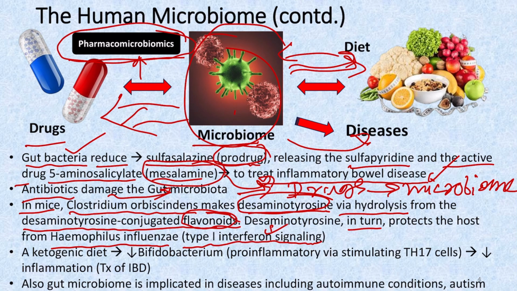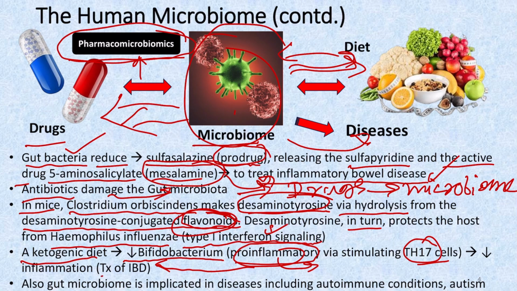So in this case, what we have seen is that the microbiome is responsible for acting on the diet, that is the diet of the mice here. Then a ketogenic diet decreases the bifidobacterium, which is a pro-inflammatory bacteria, because it stimulates Th17 cells. So the ketogenic diet will lead to the production of ketone bodies, which will decrease the bifidobacterium. And since there is a decrease in the bifidobacterium, there will be a decrease in inflammation, and as a result, this strategy can be used for the treatment of diseases where there is inflammation, that is inflammatory bowel disease.